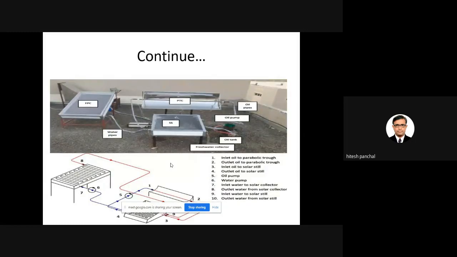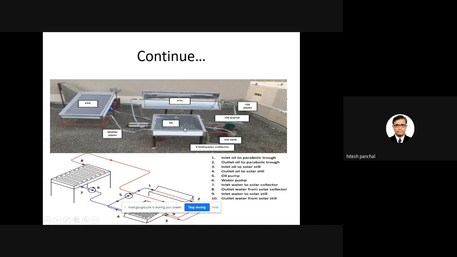Now, one more experiment has been conducted by a research group of Egypt, in which there is a new thing that I will show you. The parabolic trough collector we all know. In the parabolic trough collector, the oil is supplied, and it becomes hot oil. The oil pump will supply that oil to the solar still.